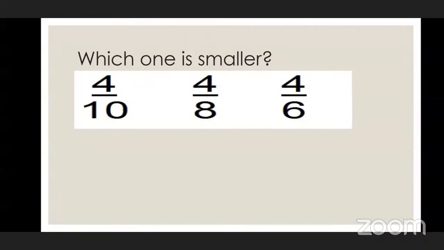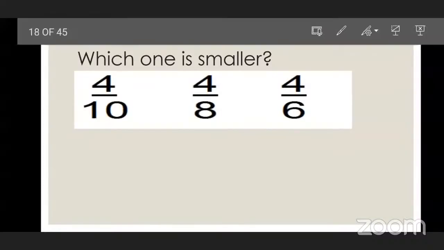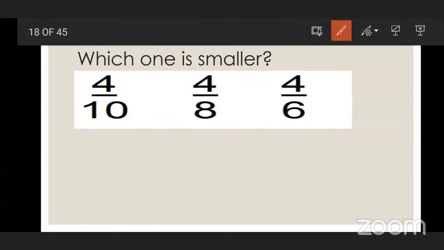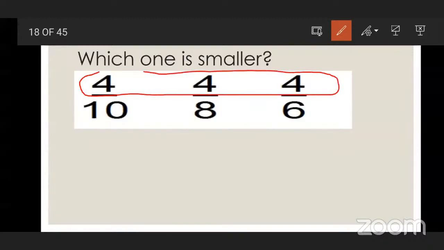How do you answer this question, beta? Because my tuition teacher had taught me that in a fraction, when the denominator is different and the numerator is the same, the one with the smaller denominator is bigger. Excellent. When the numerators are the same, you need to see which denominator is bigger.